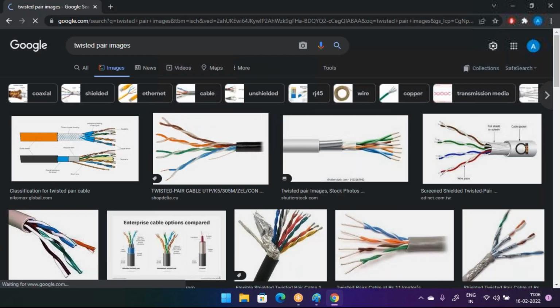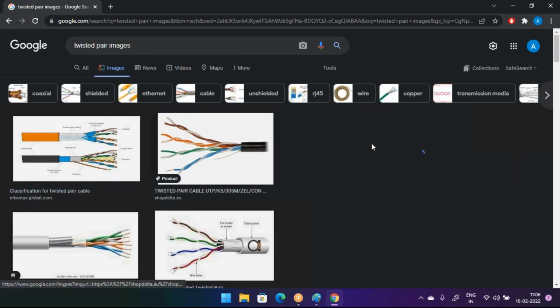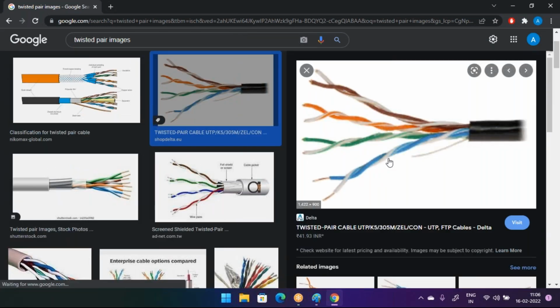You can check this, you can see the 4 pairs like this, sir. This is called a twisted pair cable. You can see the 4 pairs here: blue and blue white, green and green white, orange and orange white, brown and brown white.